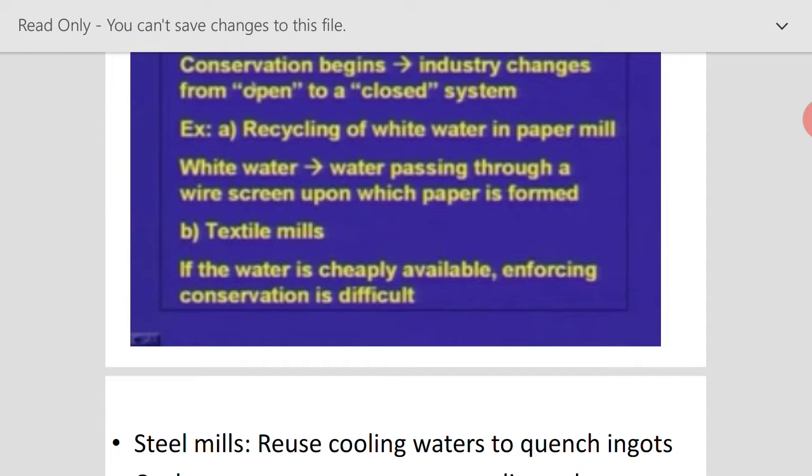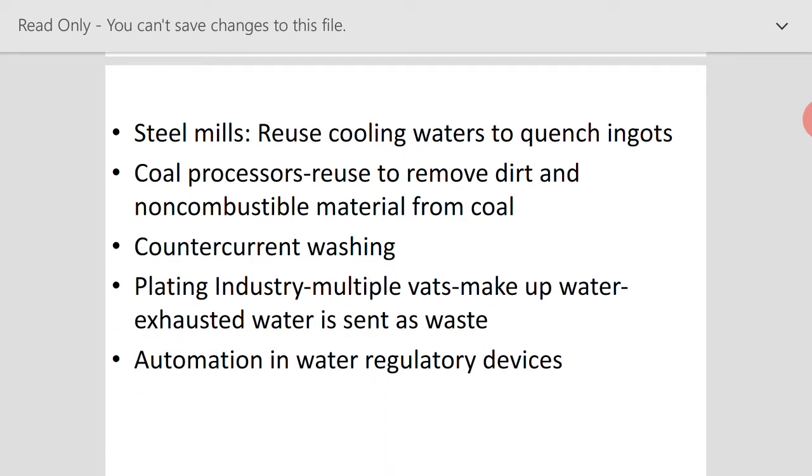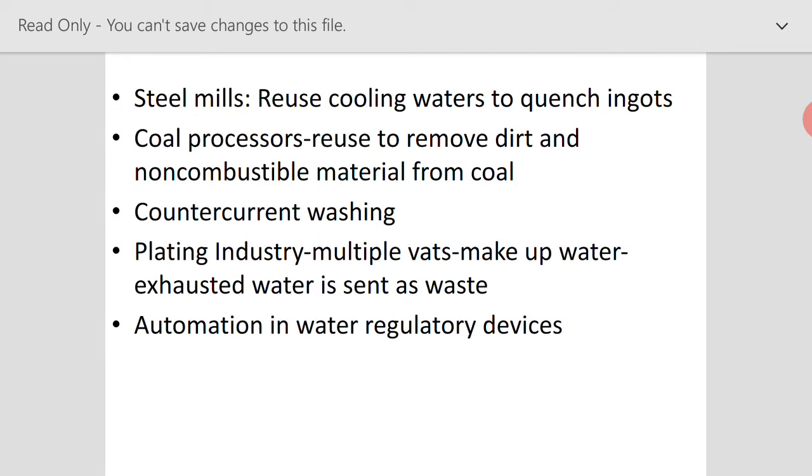Therefore, it will go for with the closed system. So these are a few examples of such conservation. In the case of steel mills, we can reuse the cooling water to quench ingots. In the case of coal processes, we can reuse the wastewater for removing dirt and non-combustible material from the coal. And we can even go for countercurrent washing, that is, repeated washing, which will also reduce the amount of water required for washing.